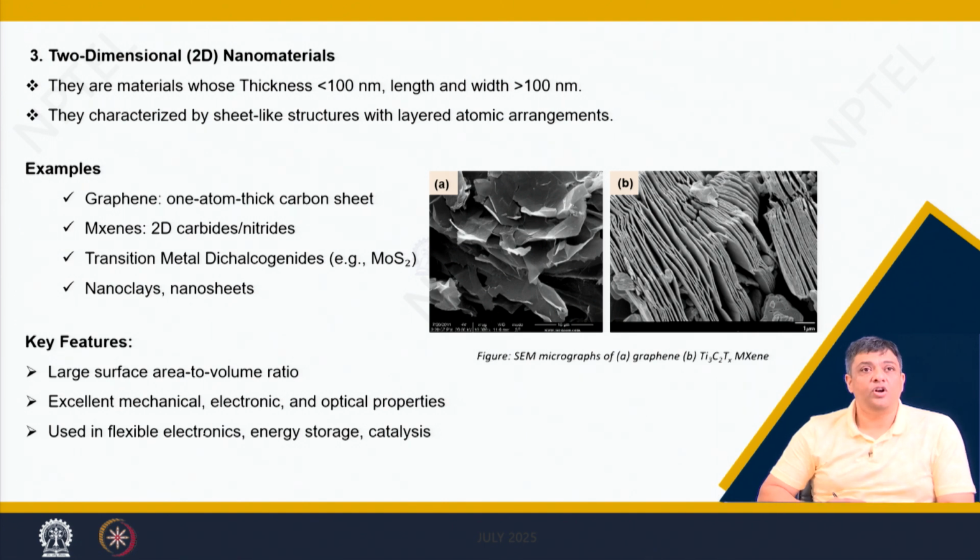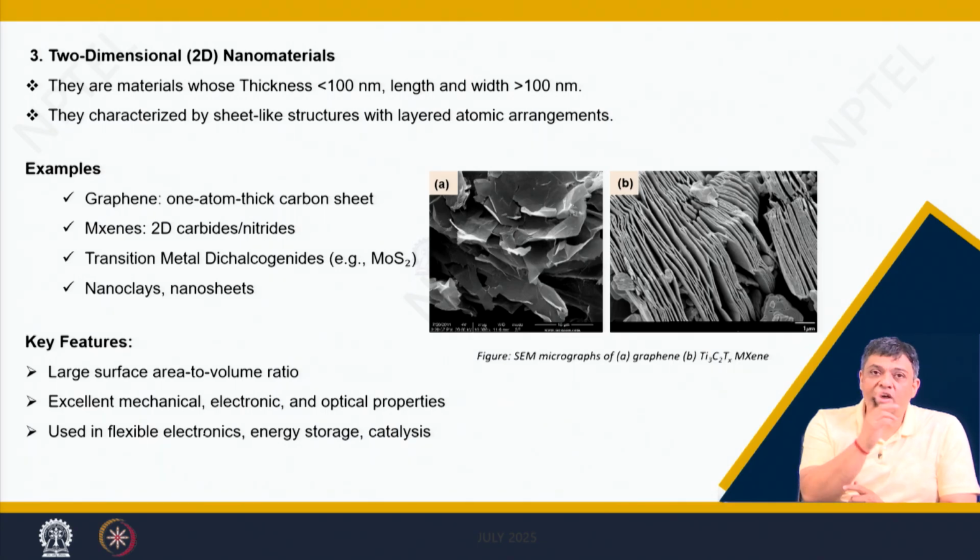Now, we have 2-dimensional nanoparticles. Here, these are systems where 2 dimensions are in the range of more than 100 nanometers, whereas one of the 3 has a dimension in the range of 1 to 100 nanometers.